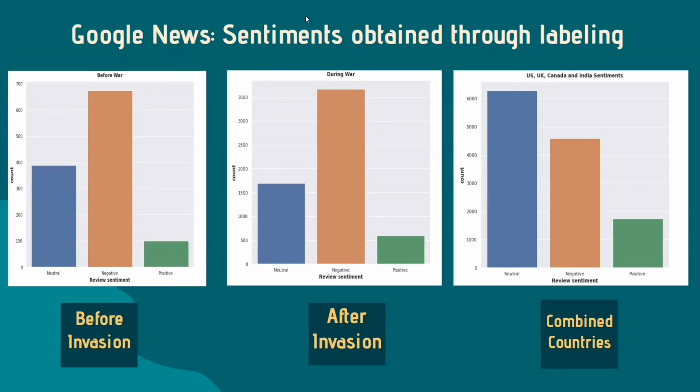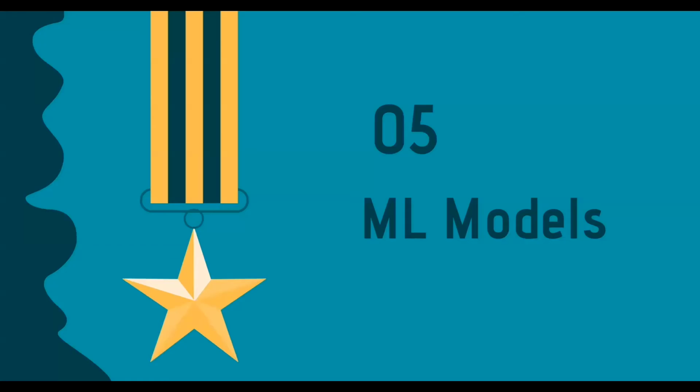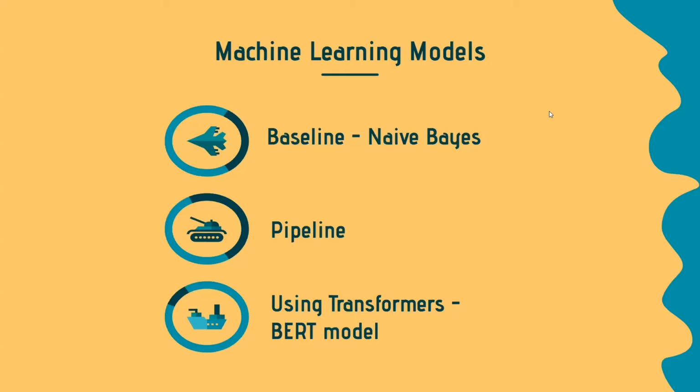Now, Karan will explain naive Bayes. For our project, we have used 3 machine learning approaches. The baseline model is the naive Bayes model. Then we have implemented pipelines, and then we have used the transformer, and we have implemented the BERT model in the transformer.